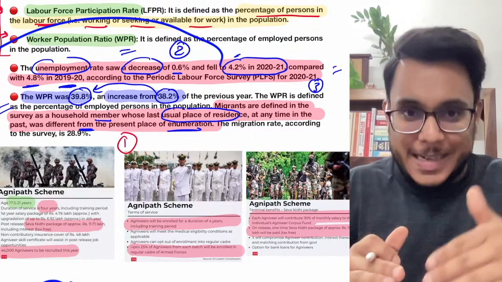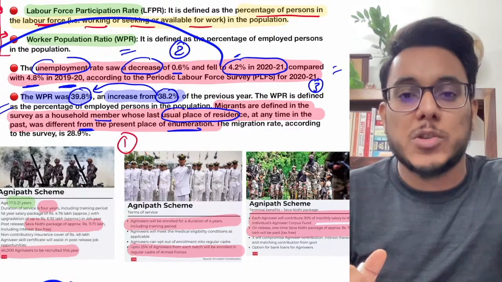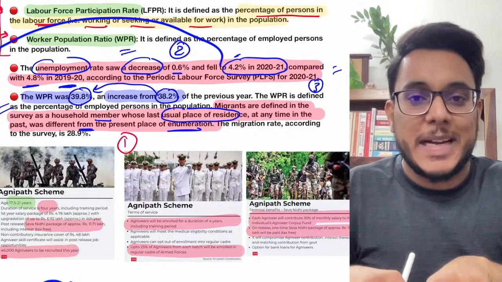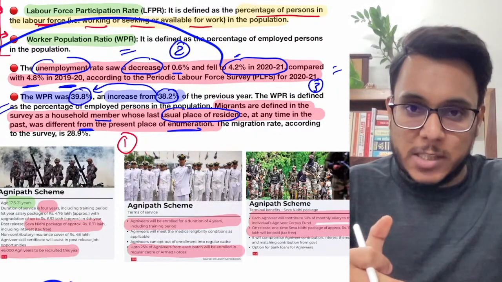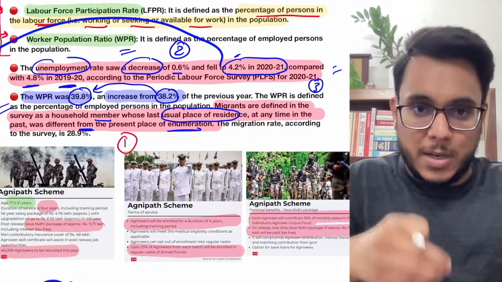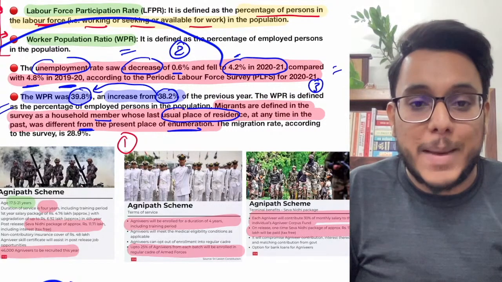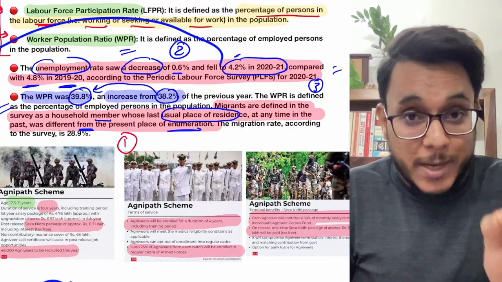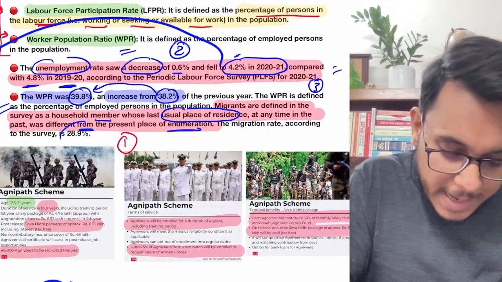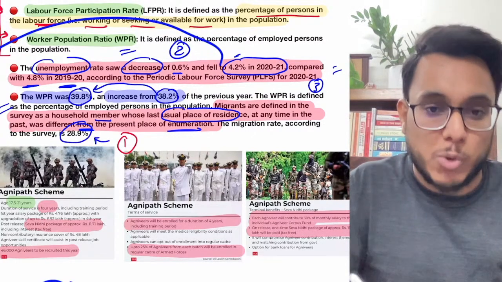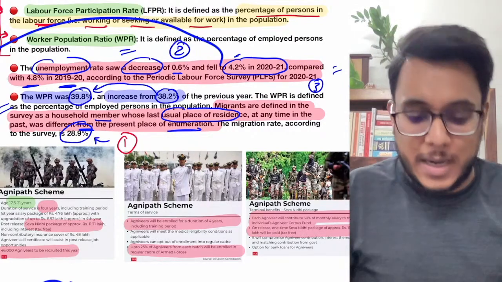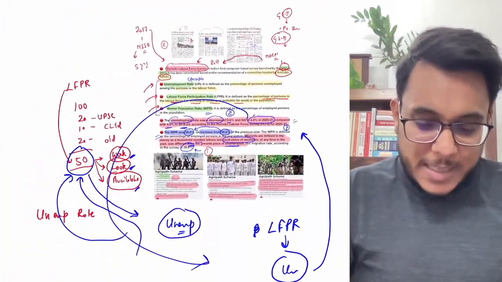Clear? Let's say your last place of residence was Bihar. Presently you are in Delhi. Fine. So your last place of residence was Bihar. Present place of enumeration is Delhi. You are a migrant. And what are the number of migrant? According to periodic labor force survey, there are 28.9% migrants. 28.9%. Very important data.